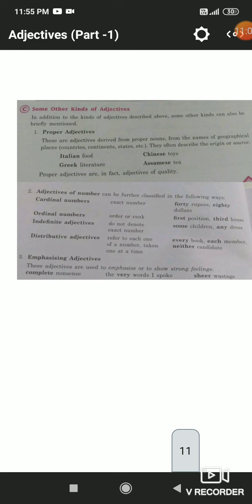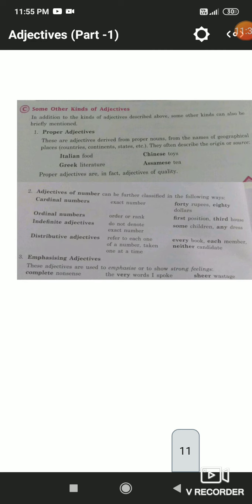Chinese toys. Here the word is China, that is a proper noun, and Chinese is a word made from the noun China. So here Chinese is a proper adjective. Adjectives of number: cardinal, ordinal, indefinite, and distributive. Distributive adjectives we have already done, which describe number taken one at a time.